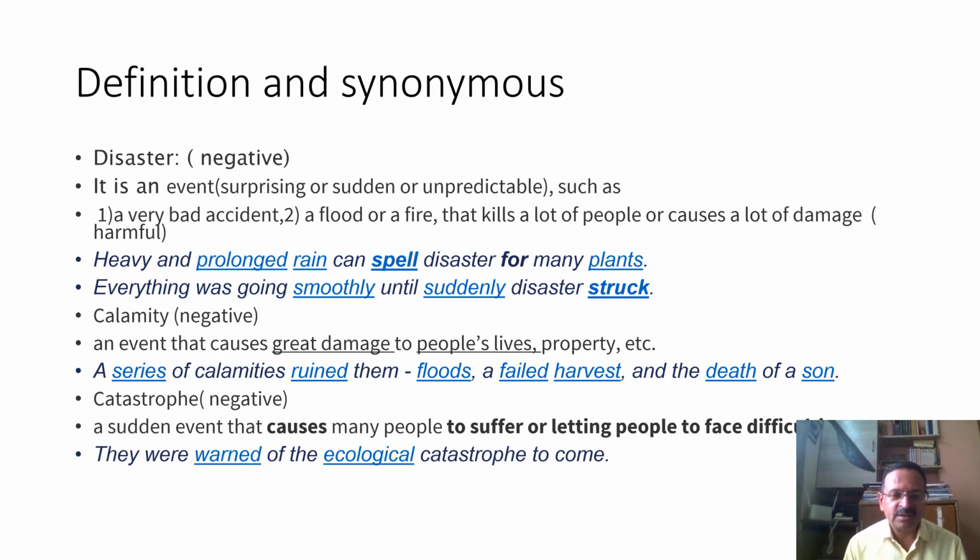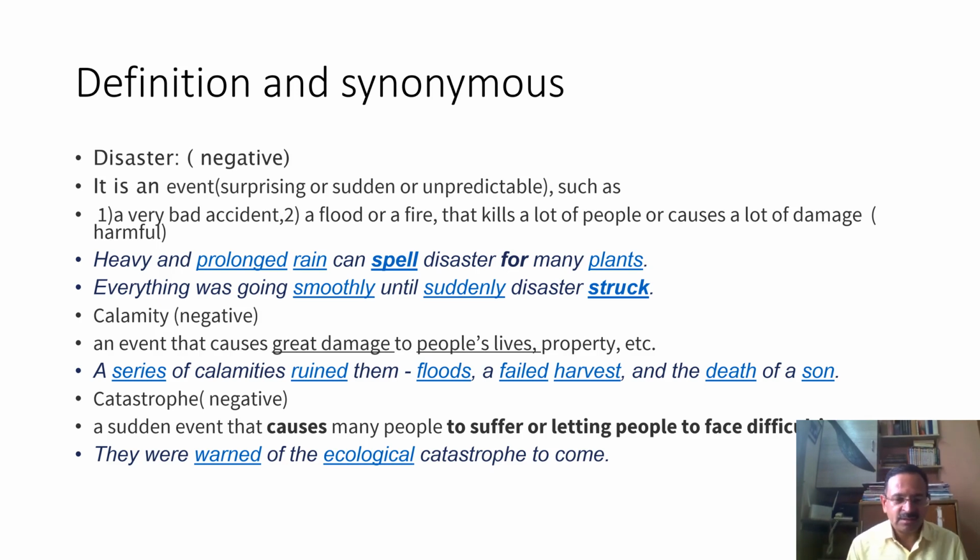Now again, to repeat, disaster is a bad accident, or it could be a flood or fire that kills a lot of people, or causes a lot of damage. So it has an inherent property of damaging. The damage could be in terms of killing, or it could be in terms of loss of property. Examples are like heavy and prolonged rain can spell disaster for many plants. And number two is everything was going smoothly until suddenly disaster struck. Even if we remove suddenly, we can easily put only disaster struck.